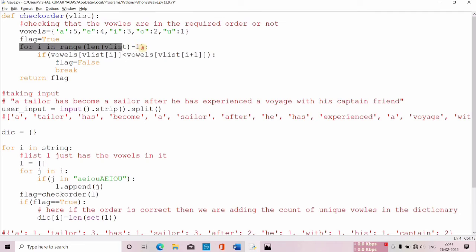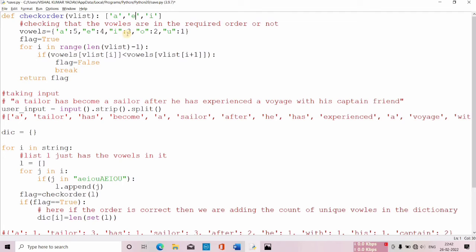For i in range length of vlist minus 1, what does this mean? It means that I'll be running a loop for the length of vlist minus 1. Then I'm checking if vowels of vlist i, for example, suppose in vlist I'm having A, E, and then I. In this case I'm checking whether the value of A in the dictionary which I created is less than the value of E or not. That is what I'm checking.